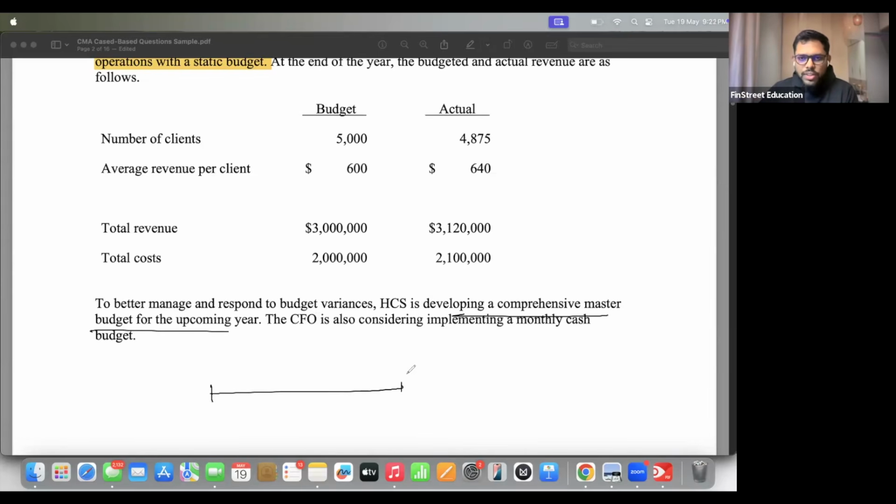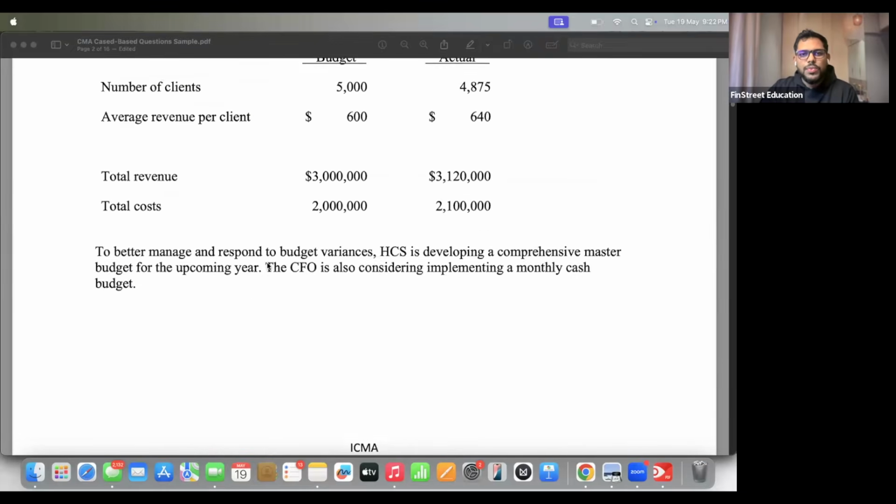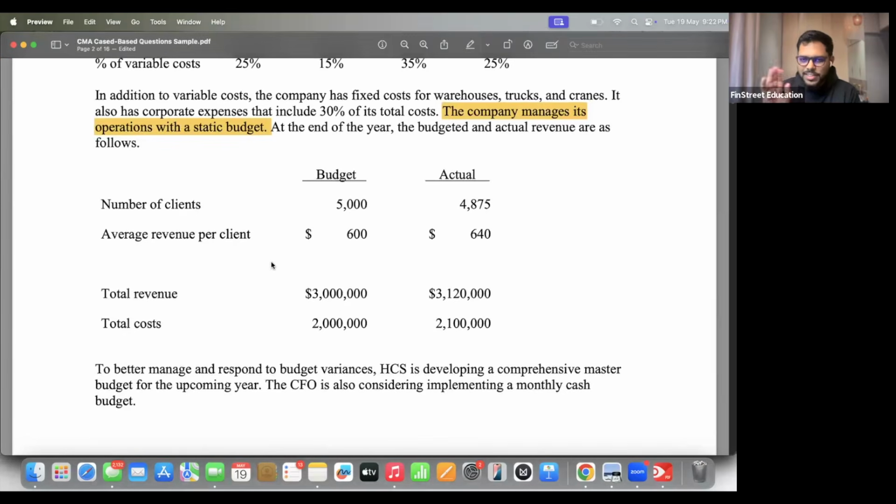So this is for the current year. Now we are at the end of the year, and we are planning for next year. The CFO is considering implementing a monthly cash budget. Monthly cash budget. Okay, so with this, we come to the end of our case study understanding.